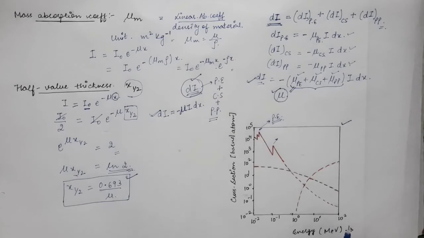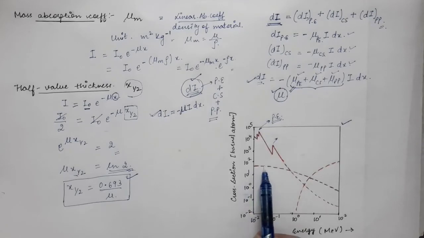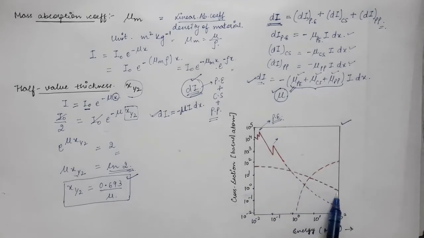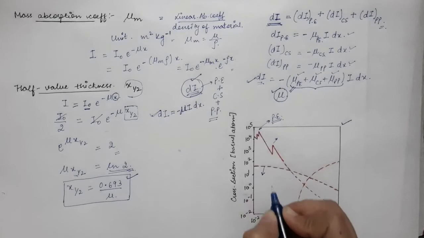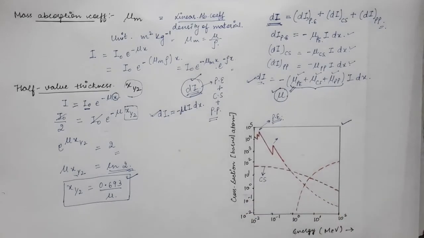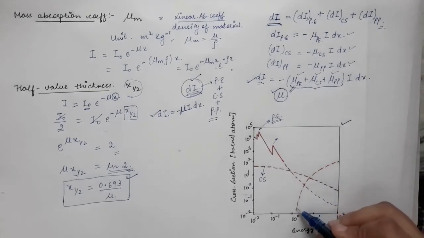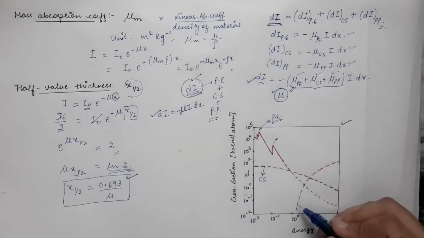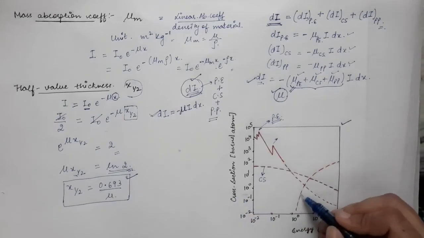So some of the gamma photons in the gamma beam will lose their energy by Compton scattering, and the variation of Compton scattering cross section versus energy is given by this dotted curve. So this represents the variation of cross section of Compton scattering with energy of the gamma photons, and at last we have the variation of cross section of pair production versus energy, and that is this one.